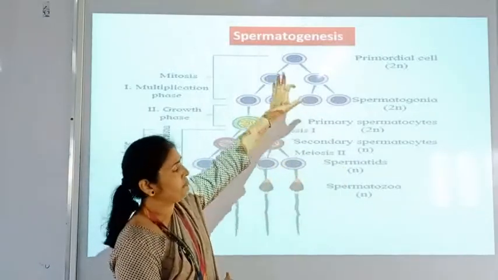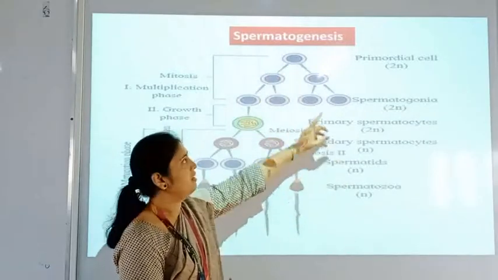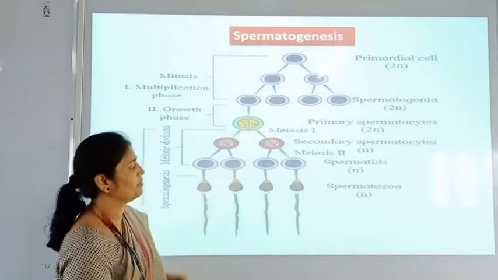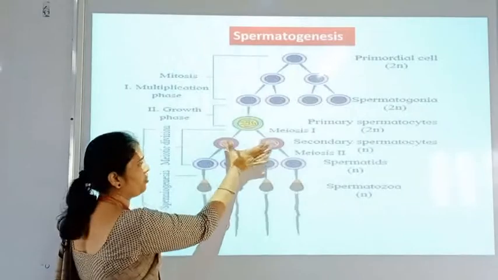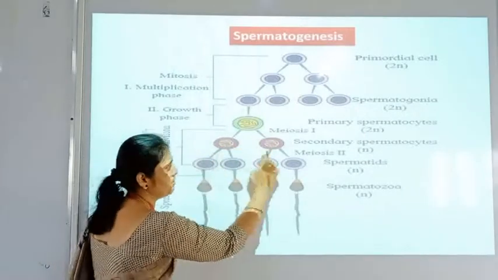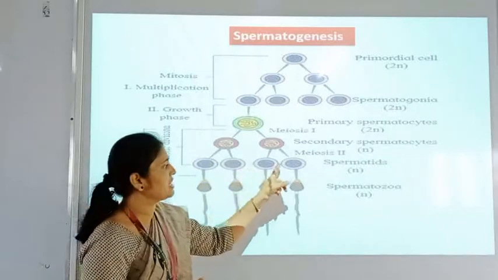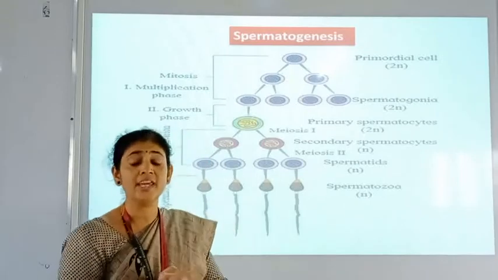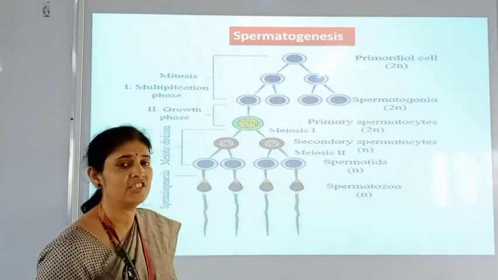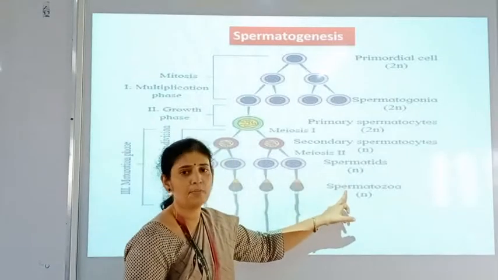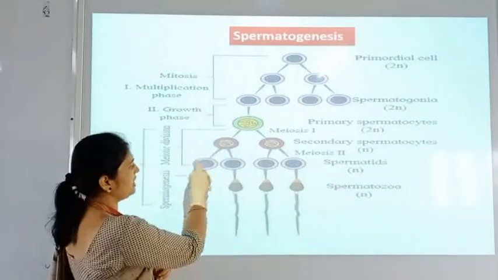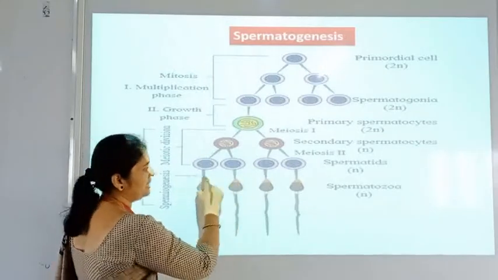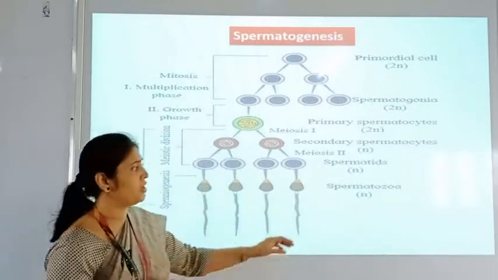So from first to last stage, from a single spermatogonium a primary spermatocyte is formed, from the primary spermatocyte secondary spermatocytes are formed, and from these secondary spermatocytes spermatids are formed. But these spermatids are not mature. When they form a head and tail region, they are called spermatozoa. Here these are only rounded structures, but when they form a head-like and tail-like structure, they are called mature sperms or spermatozoa.